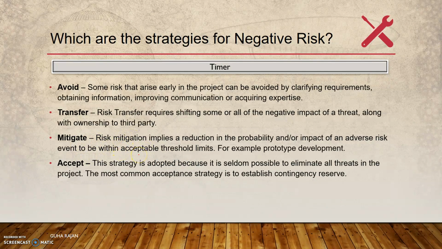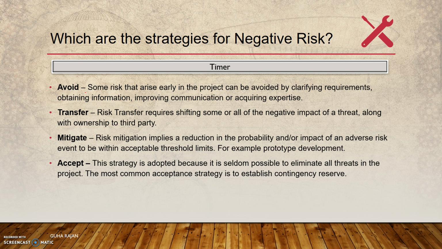This is quite self-explanatory. Avoid is when you are able to identify the risk early. Yes, you can probably avoid it, and if it is not a critical risk, you can find ways to avoid it. And transfer is like your insurance. You might have a health insurance or vehicle insurance, you transfer something. So insurance is an ideal example for the transfer of the risk.